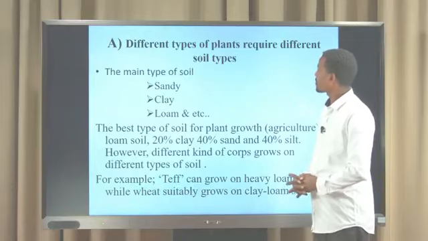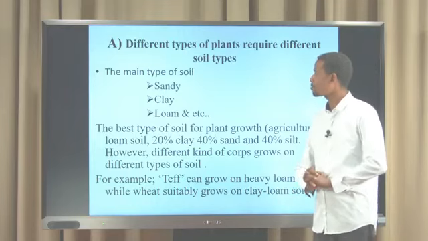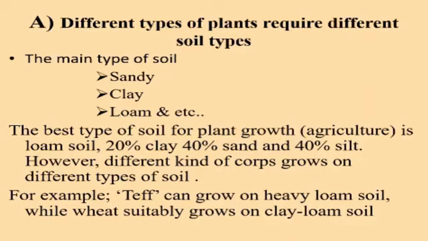Different types of plants require different soil types. The main types of soil are: one, sandy; two, clay; three, loam soil. The best type of soil for plant growth or agriculture is loam soil: 20% clay, 40% sand, and 40% silt.